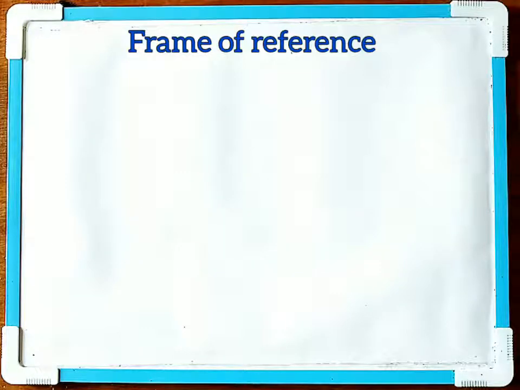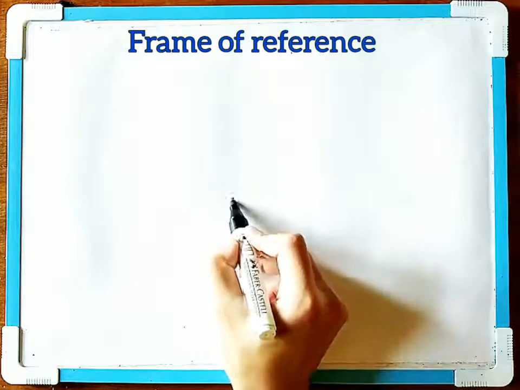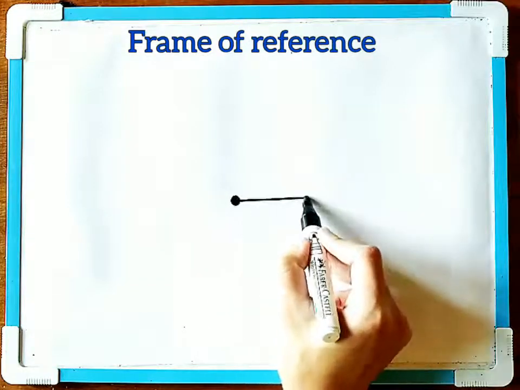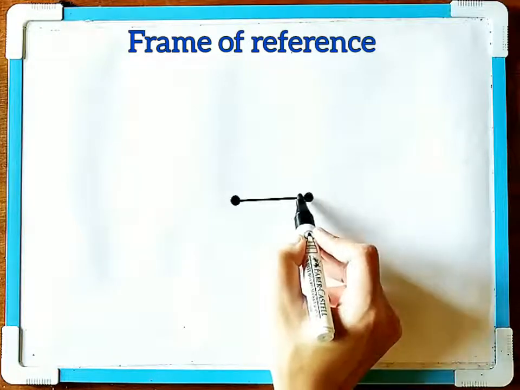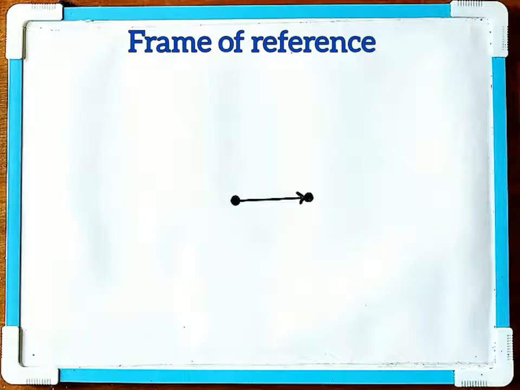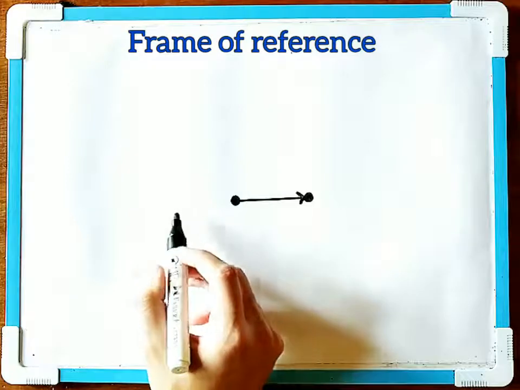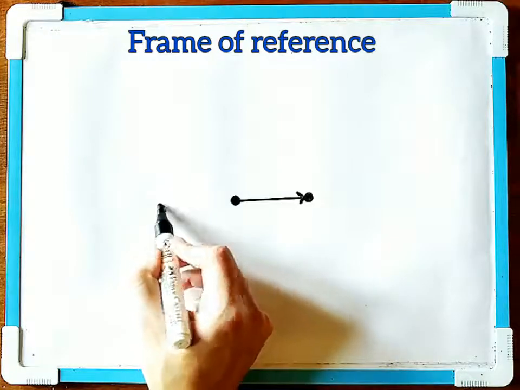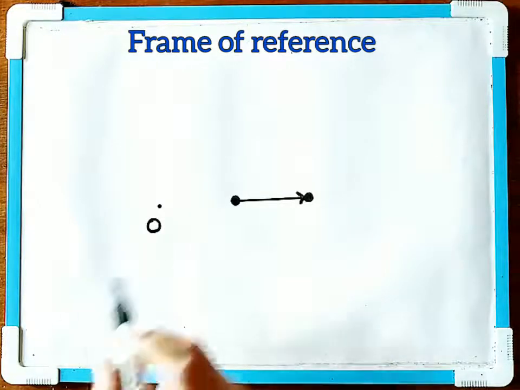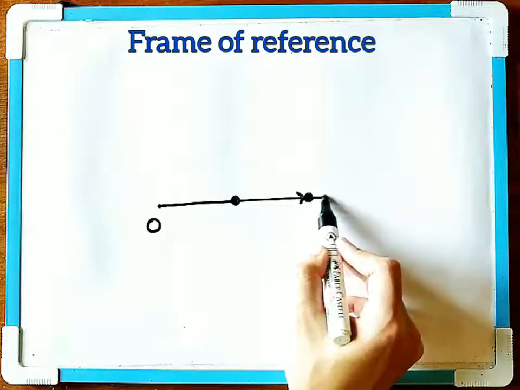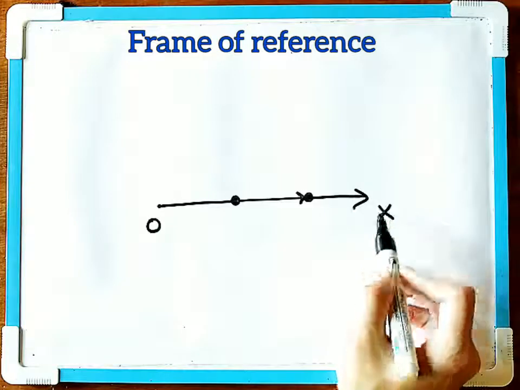For example, if your object is moving in a straight line, from this position to this position, then to specify the position, we shall use a reference point O and a set of coordinate axes, which in this case is the x-axis.